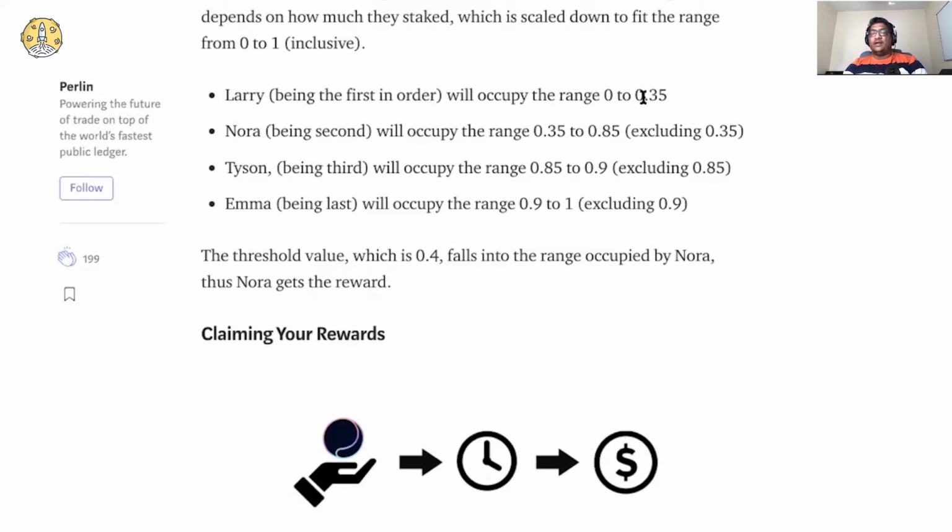Let's say Larry is assigned 0 to 0.35, 0.35 to 0.85 goes to Nora, 0.85 to 0.9 to Tyson, and 0.9 to 1 is Emma. This range is assigned depending on how many tokens you are staking, right? So the 0.4, which was chosen randomly, falls into Nora's range. That's why she gets the reward.